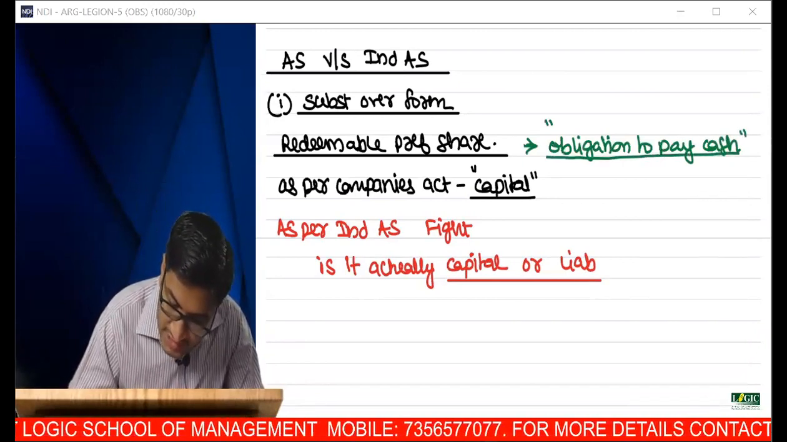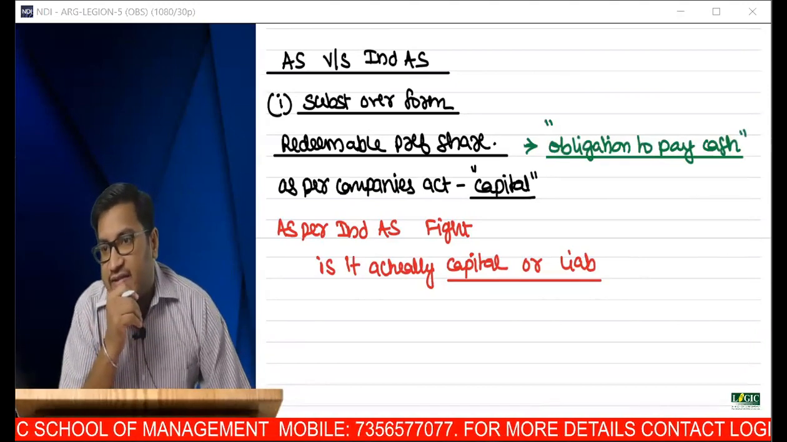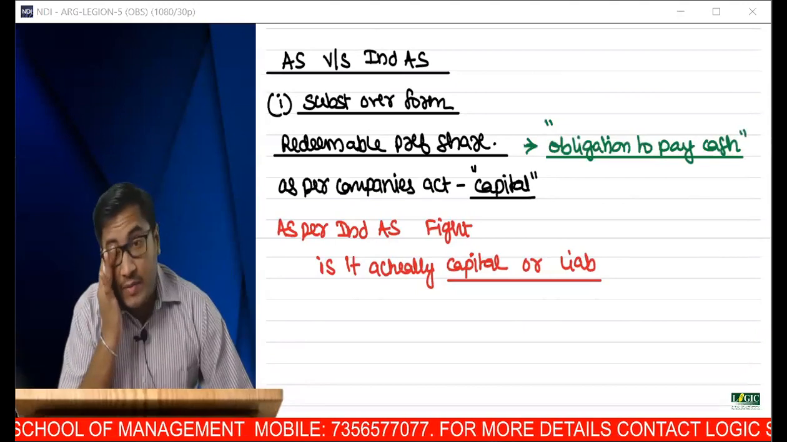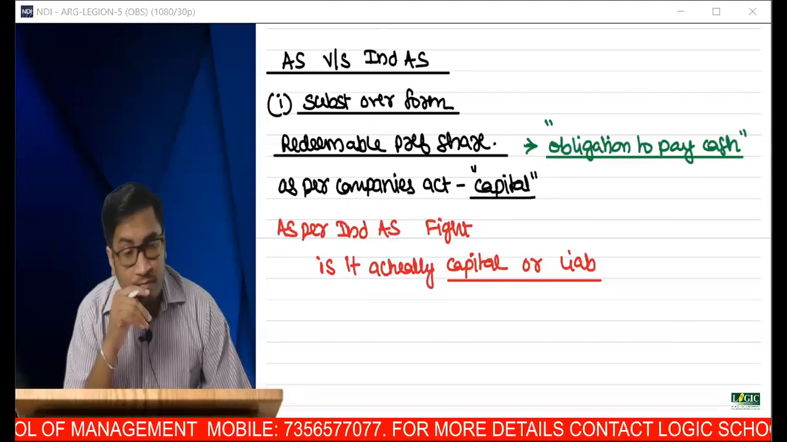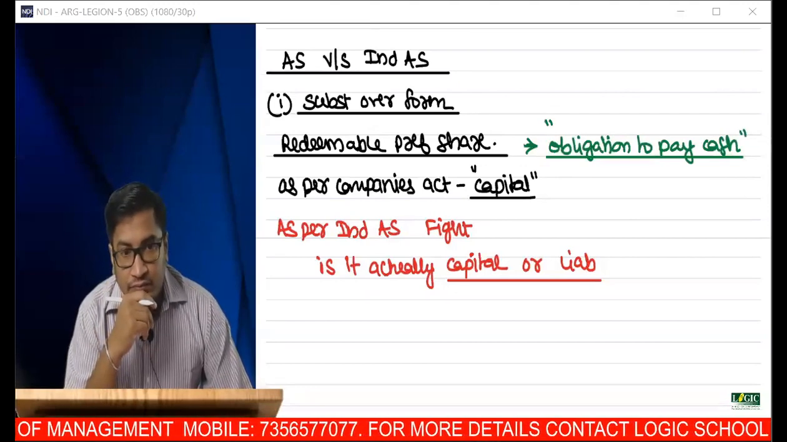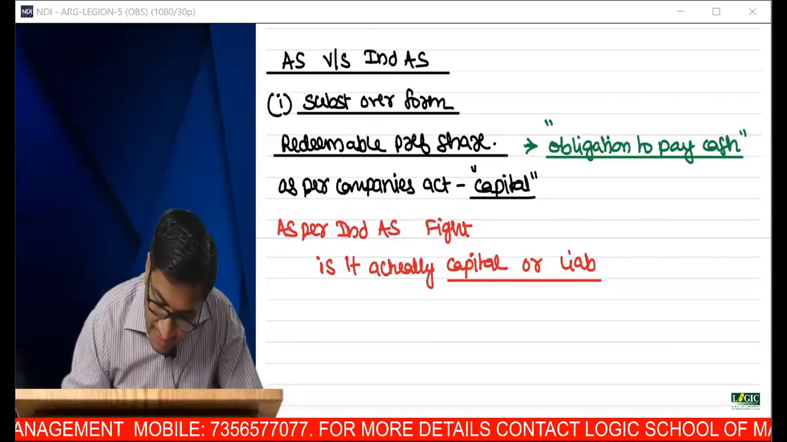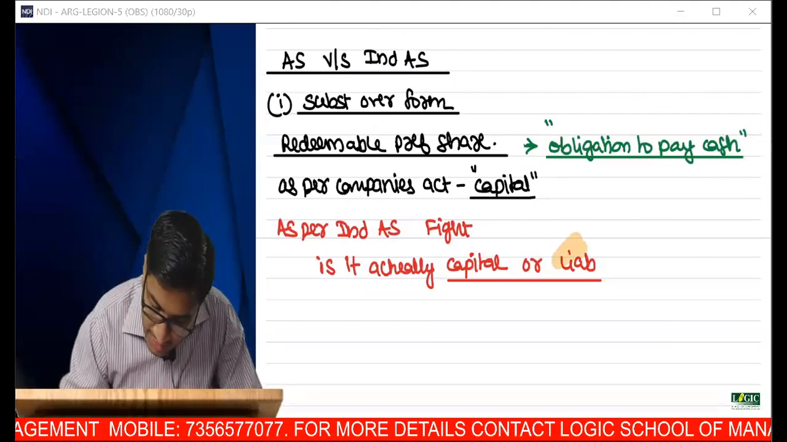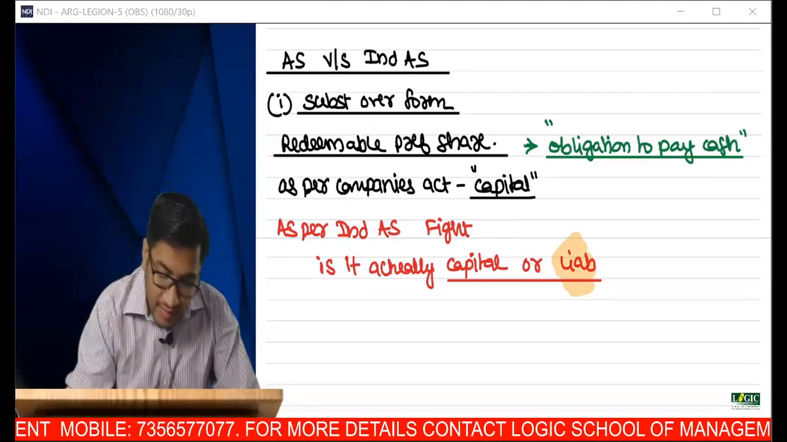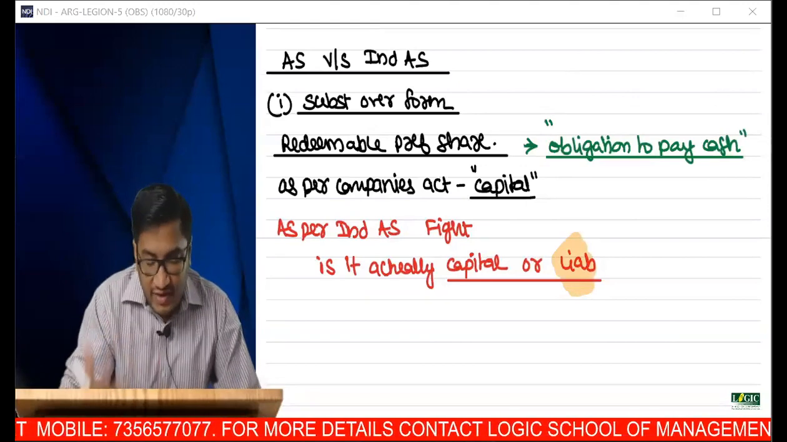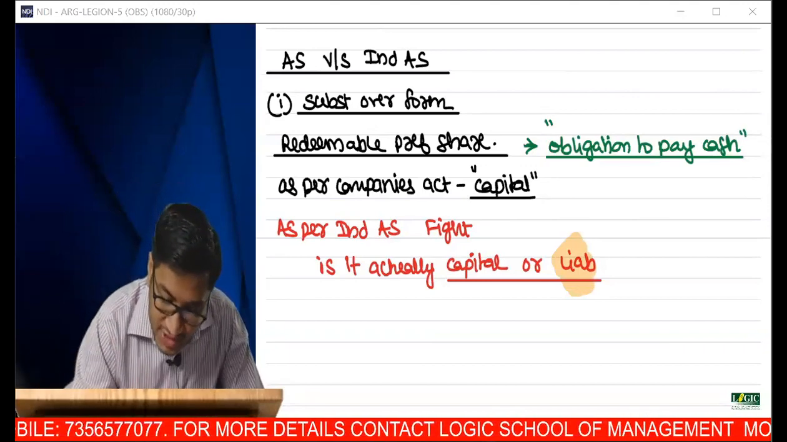Since there is an obligation to pay cash, now you tell me in the chat box, as per Ind AS, will it be classified as capital or liability? What are your thoughts? It will be classified as liability. Similarly, in substance of the transaction, though you call it capital, it is in fact a liability, an obligation to pay cash.